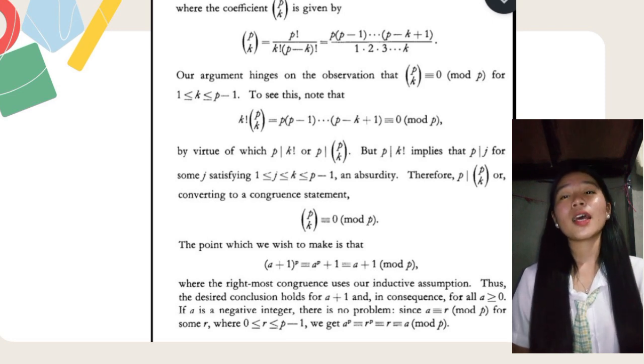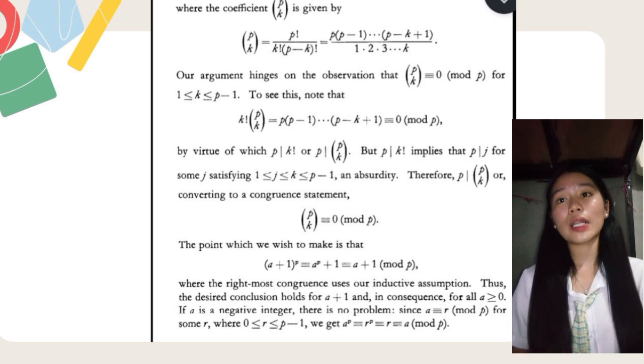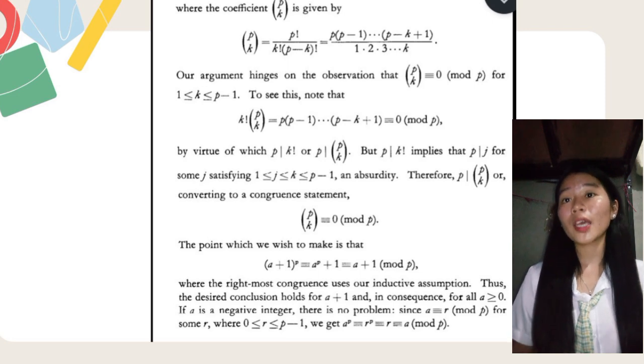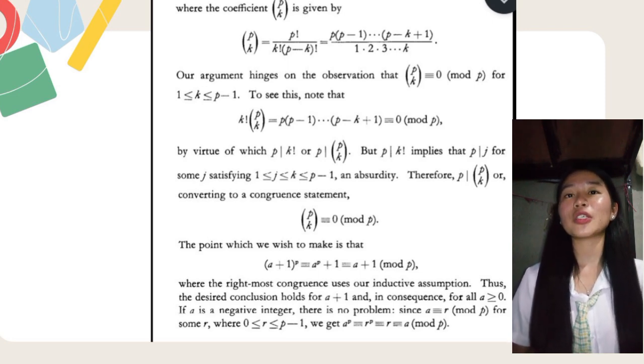But p dividing k! implies that p divides j for some j satisfying 1 less than or equal to j less than or equal to k less than or equal to p minus 1, an absurdity. Therefore p divides C(p,k), or converting to a congruence statement, C(p,k) is congruent to 0 mod p.